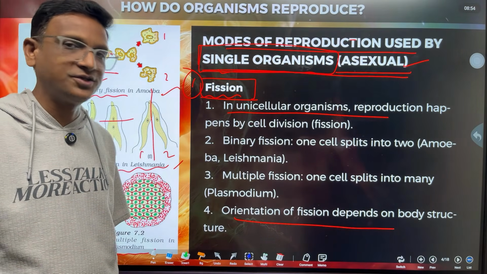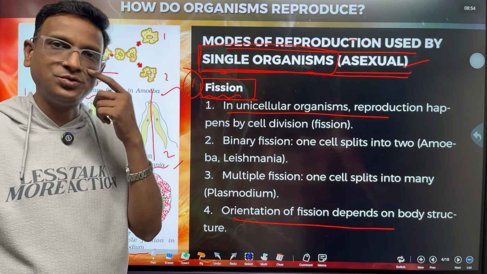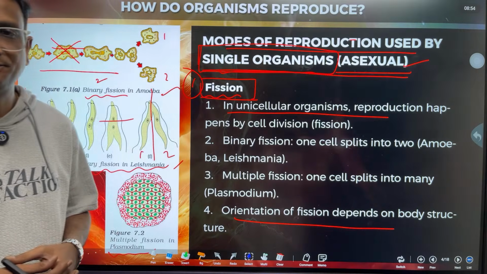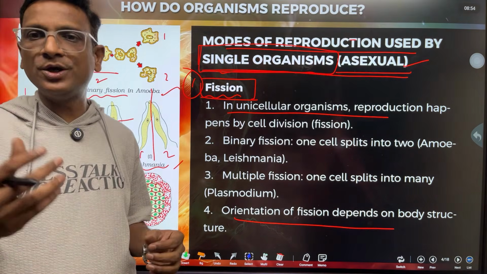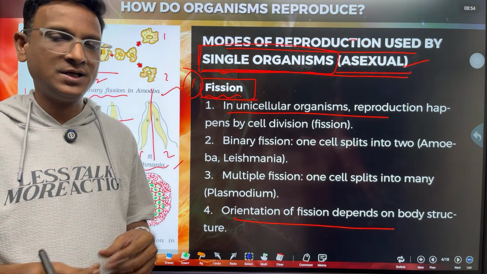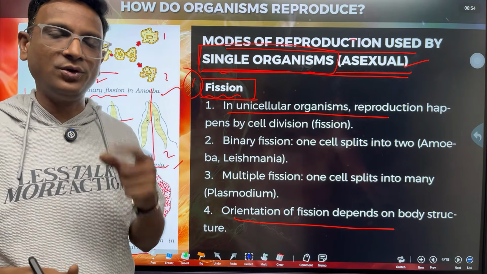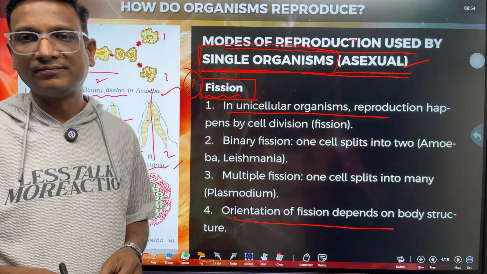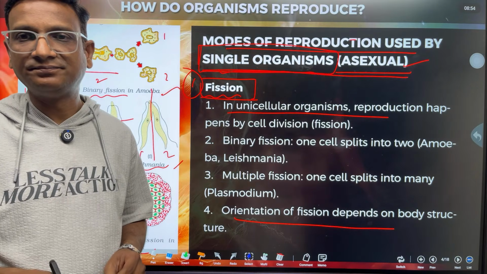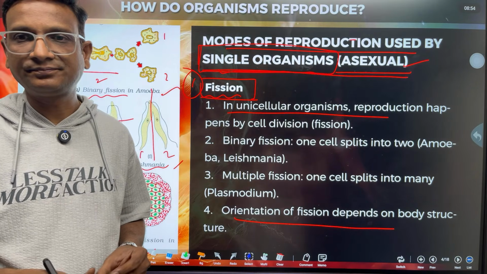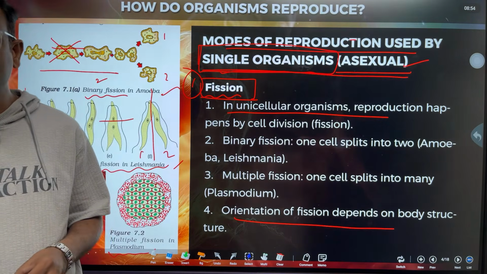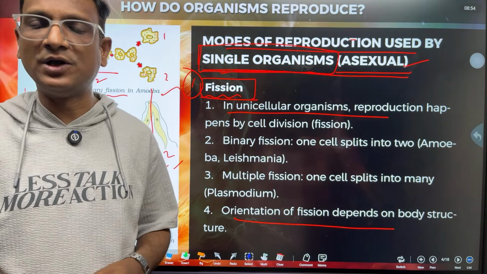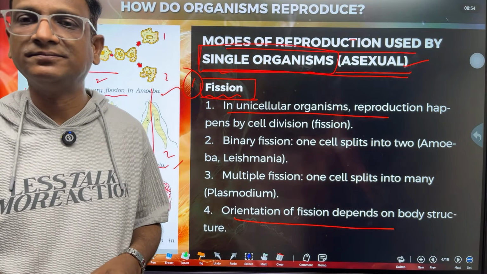Sexual reproduction means there is a fusion of male and female gametes. I am giving you a question: for sexual reproduction, are 2 organisms required, or is 1 organism enough? Can anyone answer?